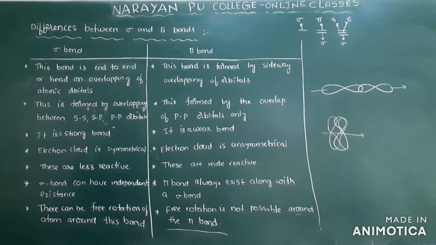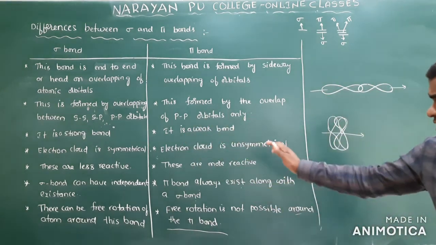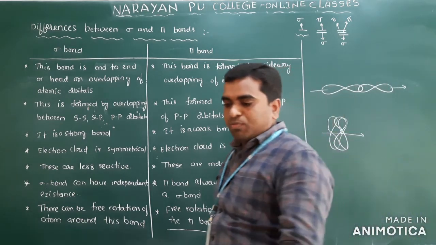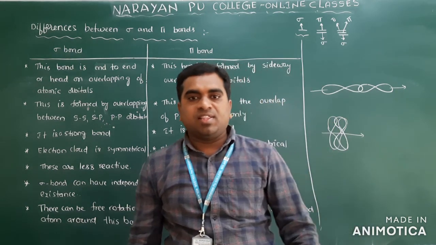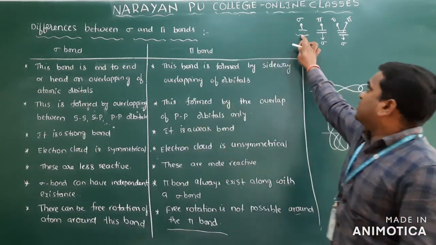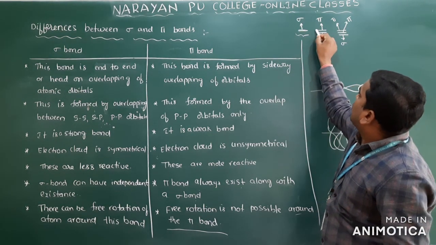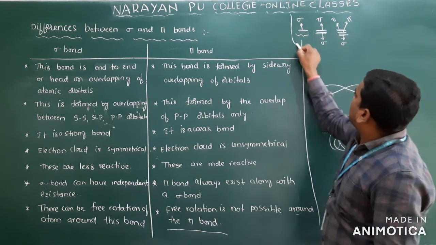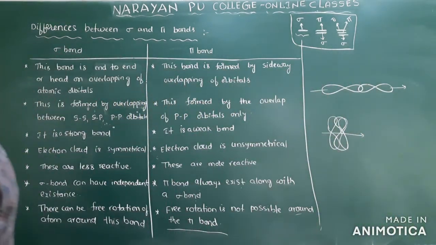This is a very important question for your PU examination. Sometimes they will give you one compound and ask you to find out how many pi bonds and how many sigma bonds are there in that compound, and that time these points help. Clear? A single bond is only a sigma bond. If two bonds are there, one sigma and one pi. If three bonds are there, one sigma and the remaining two pi bonds. Clear? So this is the difference between the sigma bond and pi bond.